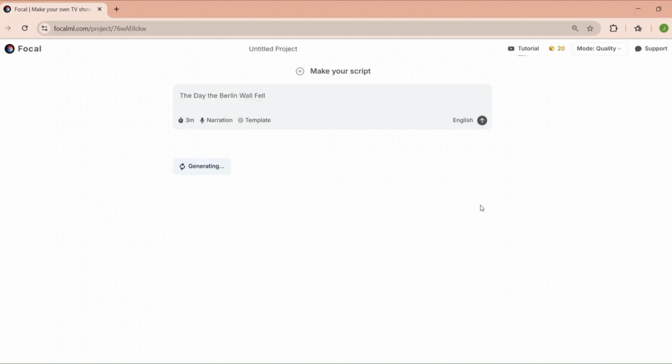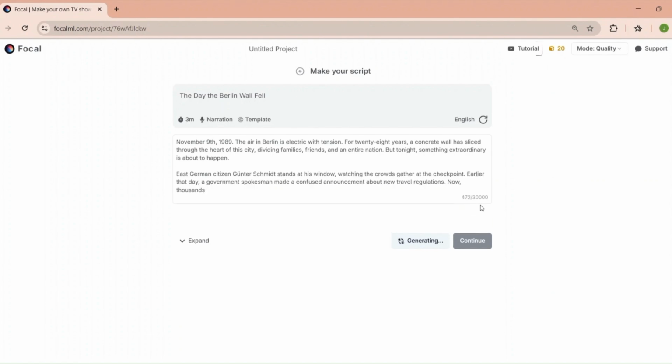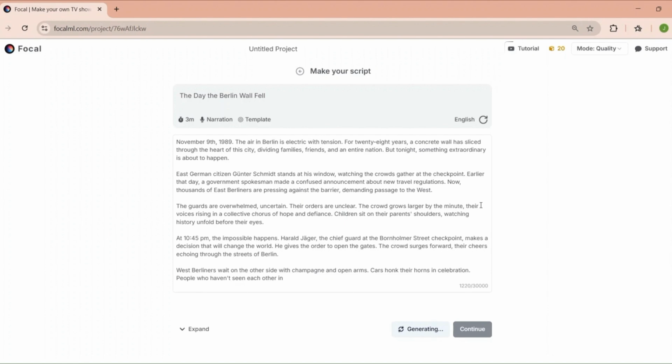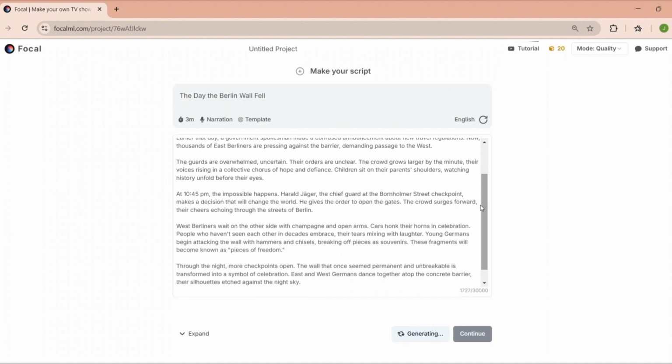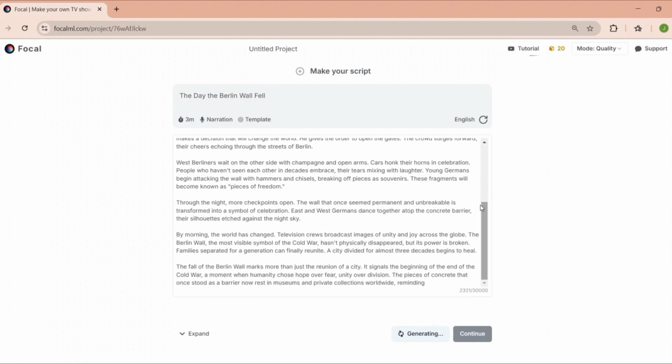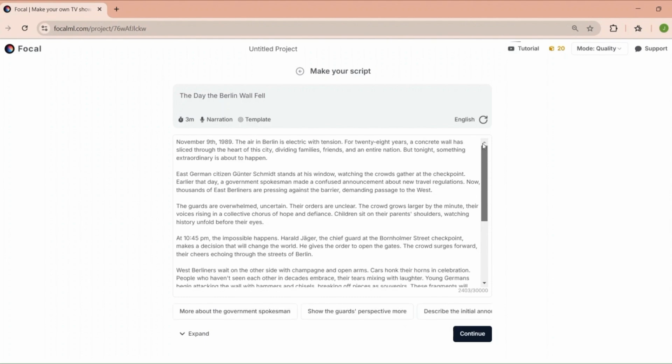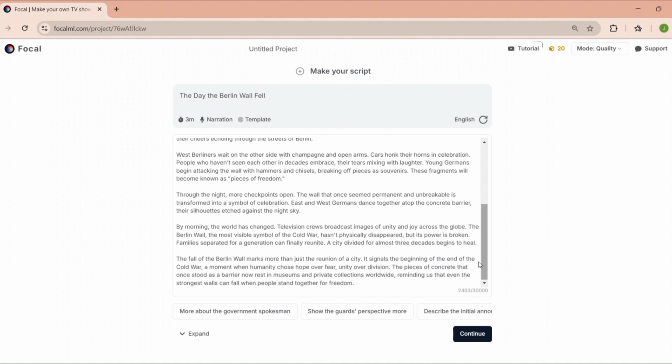Alright, let's create our own AI-generated mini-movie. First, I'll enter a script. Let's see what Focal gives us. Next, I'll use the AI script writing tool to create a basic outline. Watch how Focal ML generates a script with dialogue, scene descriptions, and even character emotions. Look at this. The AI came up with a tense moment. I'll tweak a few lines to make it more personal, but this saves me so much time.